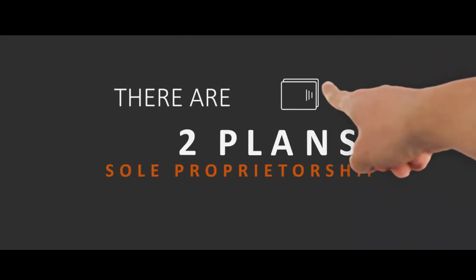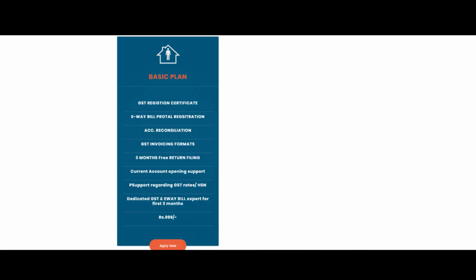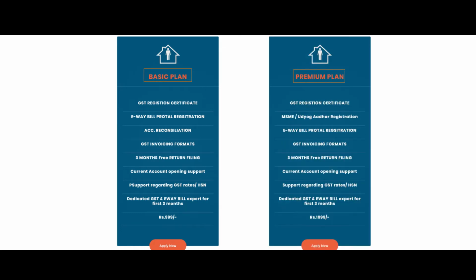There are two types of plans in sole proprietorship. Plan A: if you want to get only GST registration done, you should go for Plan A. And Plan B: if you want to get GST registration and MSME registration, you should go for Plan B.